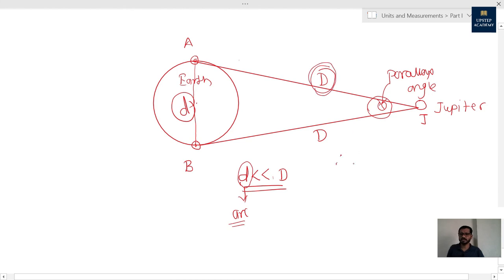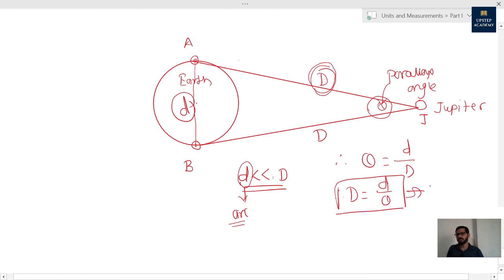So we can apply the concept theta is equal to d upon D, and therefore the distance between Jupiter and Earth is equal to d upon theta. So simply we apply this formula and find the distance between the two planets. That is called the use of the parallax method for measurement of distance between Earth and a planet.